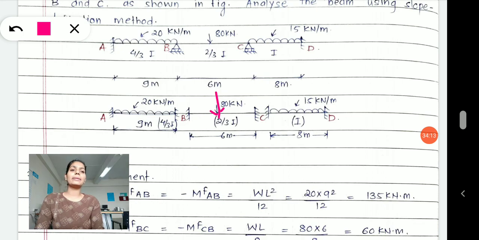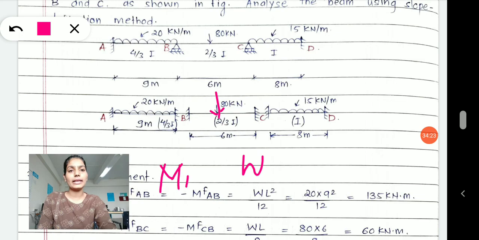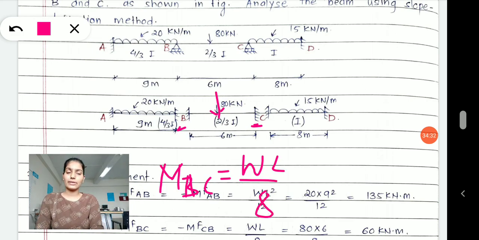If my beam is fixed at the ends and a concentrated load is acting exactly at the center of my beam, then moment BC will be equal to WL by 8. That is the moment which we write for B to C. From C to B, if you write, it will turn into the negative sign.